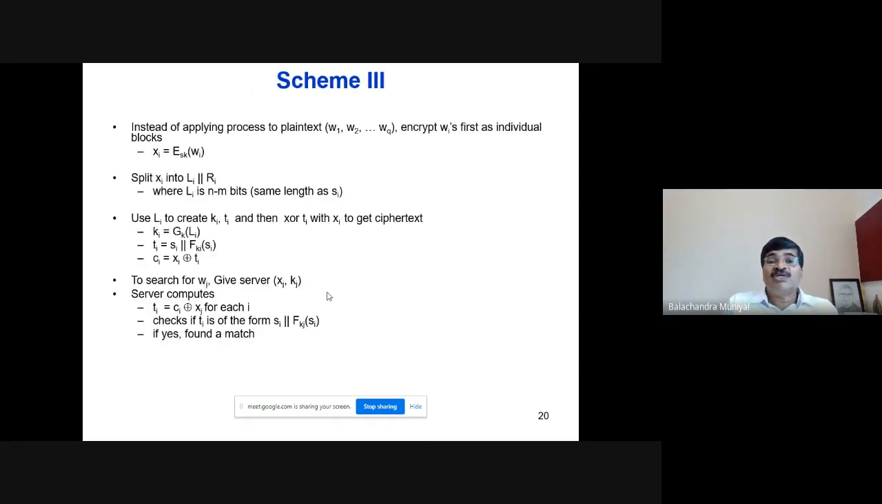So as I told you, you have Q words. You will be encrypting all these Q words using the secret key SK. Let the encrypted words be XI. XI is equal to E_SK of WI. You will split XI into LI and RI. LI is of length n minus m bits and RI is of length m bits. Use LI to create KI and TI, and then XOR TI with XI to get the cipher text.